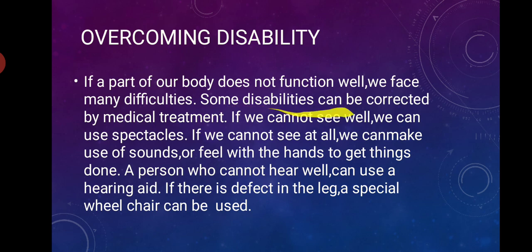Some disabilities can be corrected by medical treatment, right children? I told you some disabilities can be treated with medical science. So if in such a situation our movements are not very smooth, right? But such situations can be overcome.